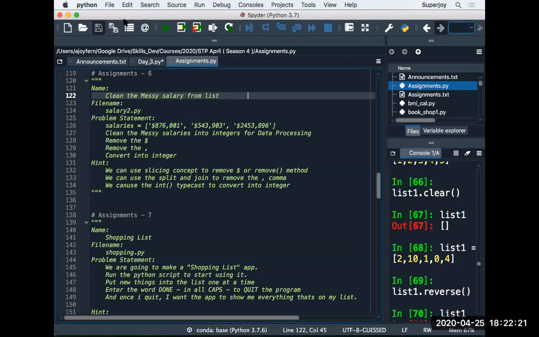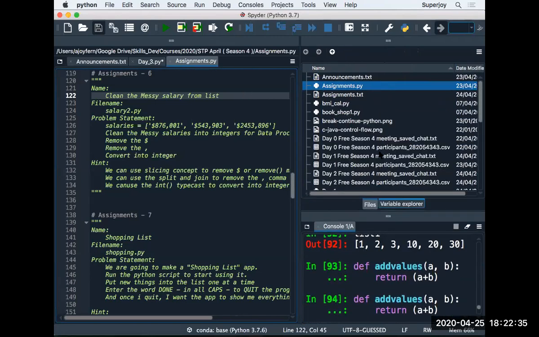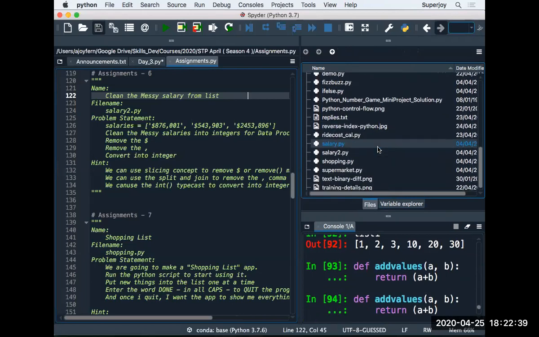So are you back, sir? Yeah, I'm there. Can you run the solution of salary2 and shopping list and show the people so that it's very clear to them? Which one? Shopping list and salary2, both. Okay. So guys, now salary2.py, right? Yes, sir. Salary2.py and shopping.py.